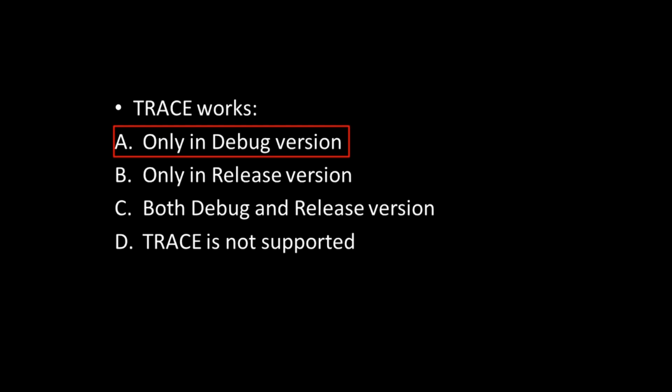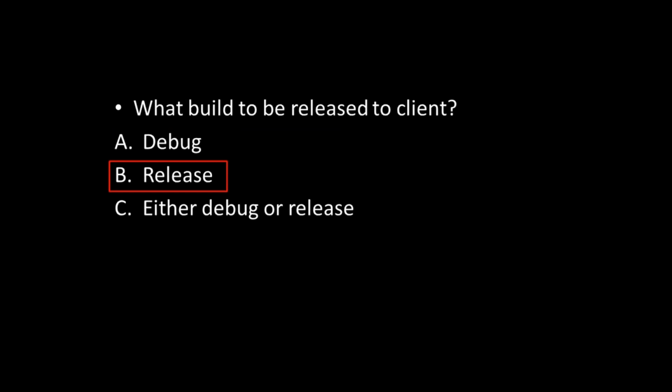So this is an assignment for you. Change the debug to release and see if you put the trace statements, whether they are visible or not in your output window. Next question. What build to be released to client? The answer is you have to always release the release build. Okay.